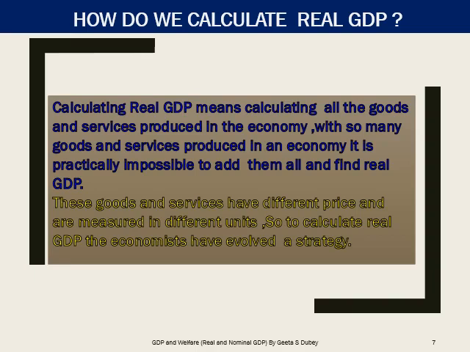Now, in the given hypothetical economy, it was very easy to identify and learn what is real and nominal income. But in reality, the practical problems make it almost impossible to calculate real income. Why? Is it so? Because there are n number of goods being produced in an economy, and they are all measured in different units, making it almost impossible to estimate the real income.